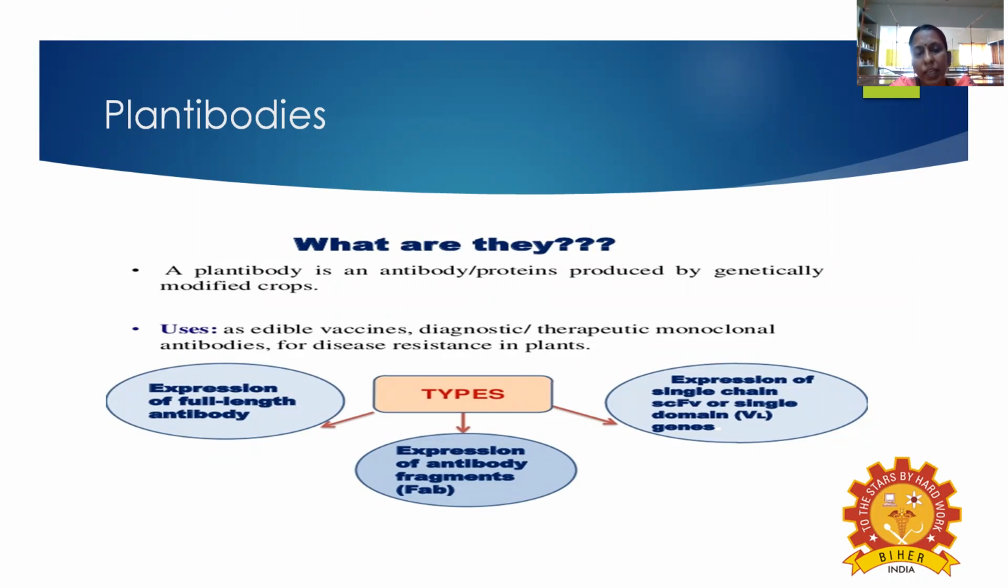So what is called a plantibody? A plantibody is an antibody, or the proteins, produced by genetically modified crops. Okay, the first point is: what is an antibody? When an antigen enters the body, our body immediately produces some proteins called antibodies. The antibodies combine with the antigen to kill the antigen, forming an antigen-antibody complex and completely damaging the antigen. That is the main mechanism of our immune system.